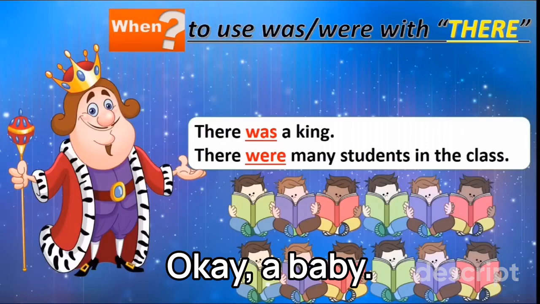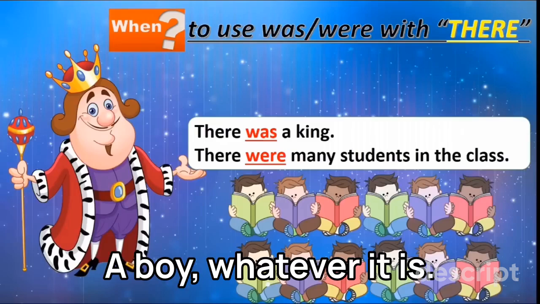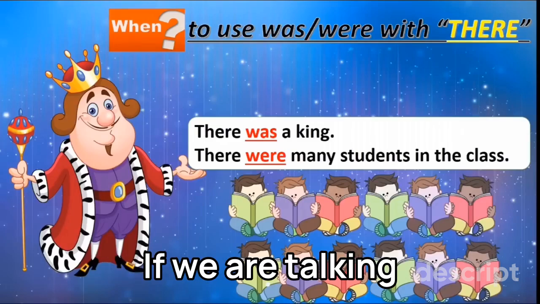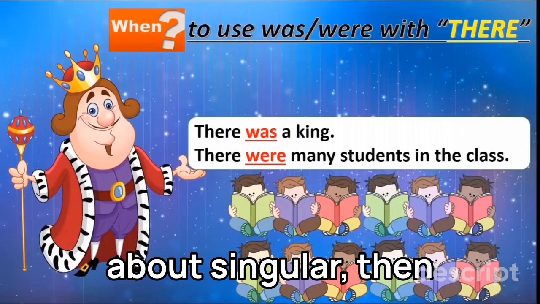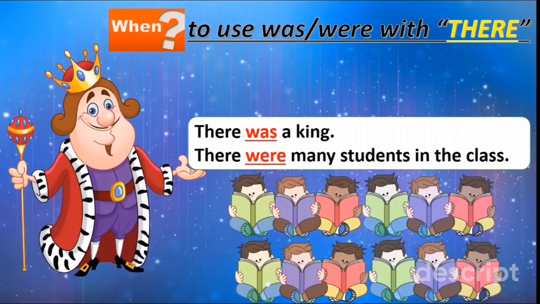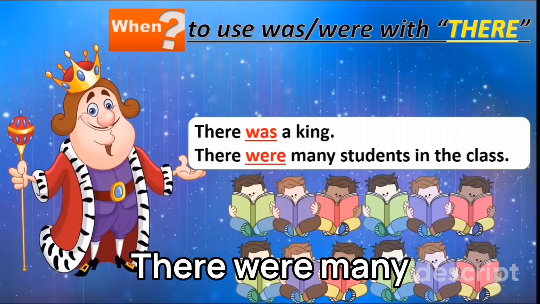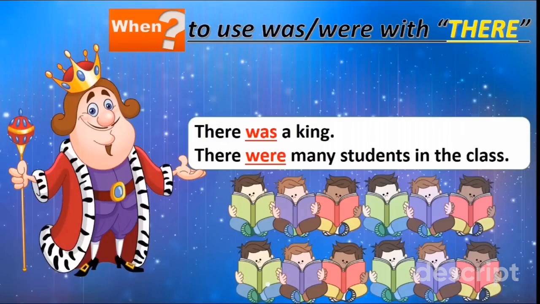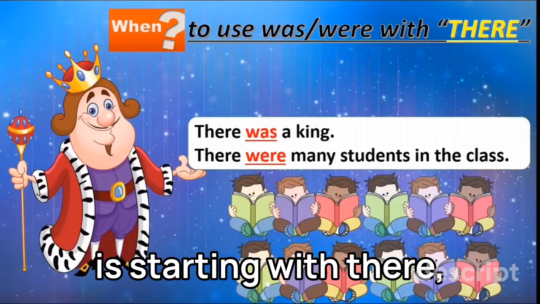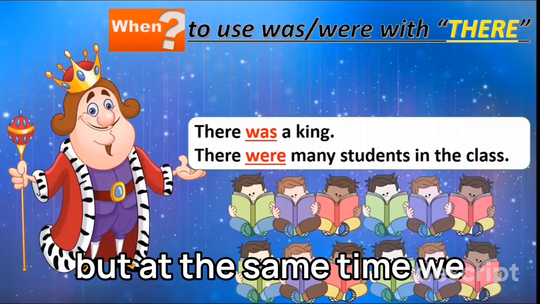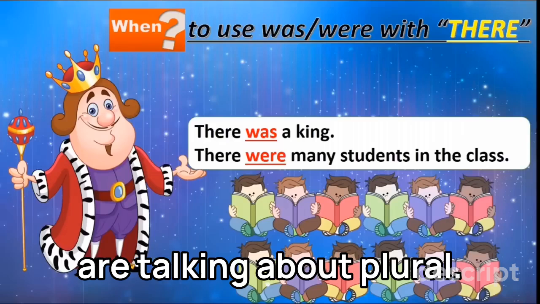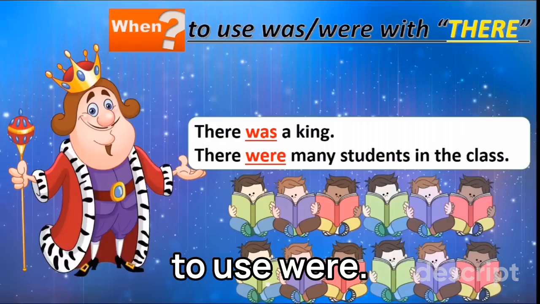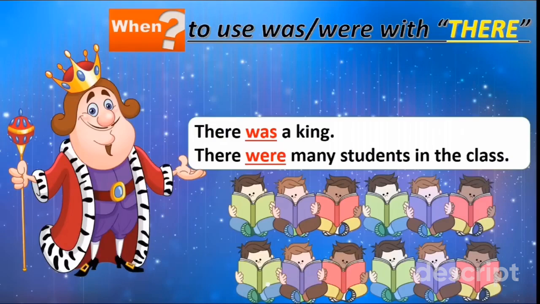A baby. A boy. Whatever it is. If we are talking about singular, then we will use was. In the second example, there were many students in the class. Though the sentence is starting with there, at the same time we are talking about plural. So we are going to use were.